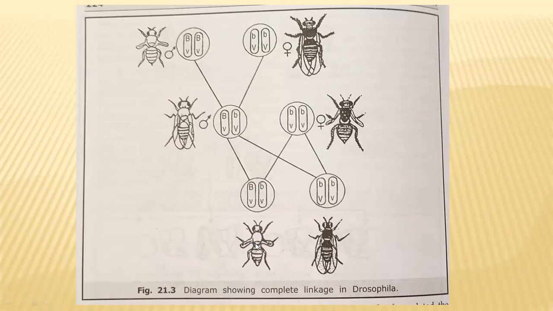So in this case, what is happening? Both these genes which are present in this male are not separating; they are completely linked together. So these male parent genes are completely linked, and they are inherited by future generations in the same condition, in completely linked condition. So this is an example for complete linkage.